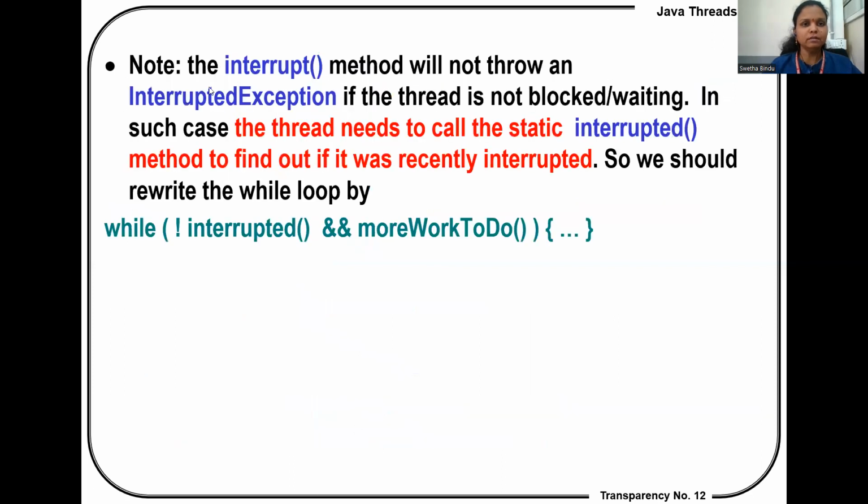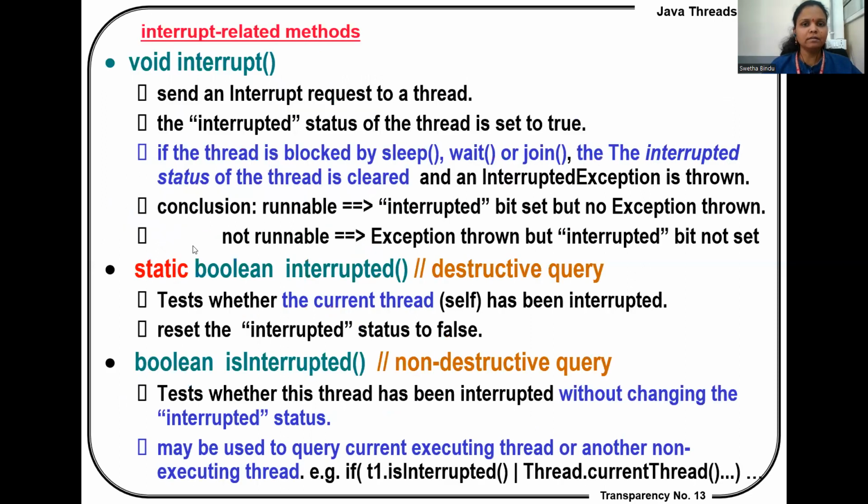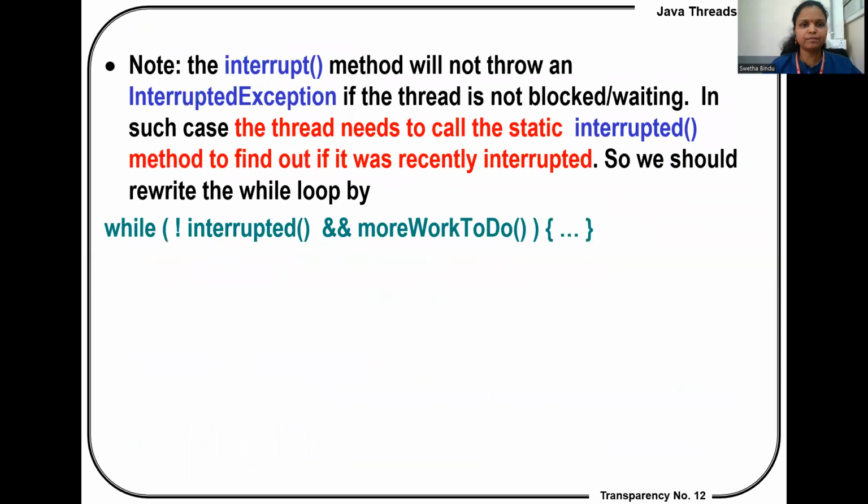The interrupt method will not throw an InterruptedException if the thread is not blocked or waiting. In such a case, the thread needs to call the static interrupted method to find out if it was recently interrupted. So we should rewrite the while loop: void interrupt, static interrupted, boolean isInterrupted, etc.